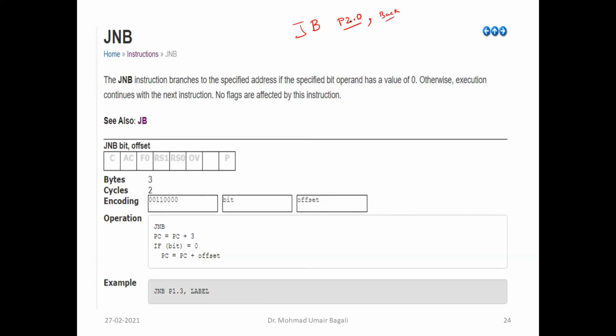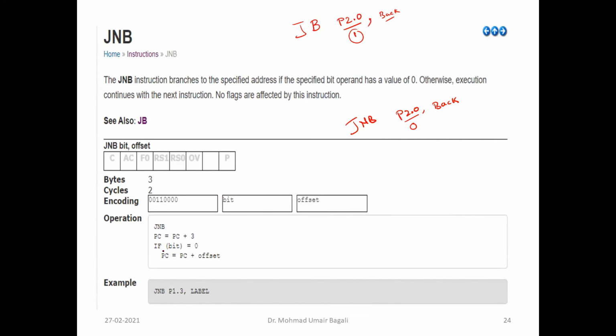And here, if this bit is 1, then it is going to jump. If this port 2.0 is 1, then only it will go to the offset address. Otherwise, it will go to the immediate instruction. Now here it is reverse. Jump no bit, what will it do? It will test whether that bit is 0. In jump bit, it will test for 1. Here it will test for 0.